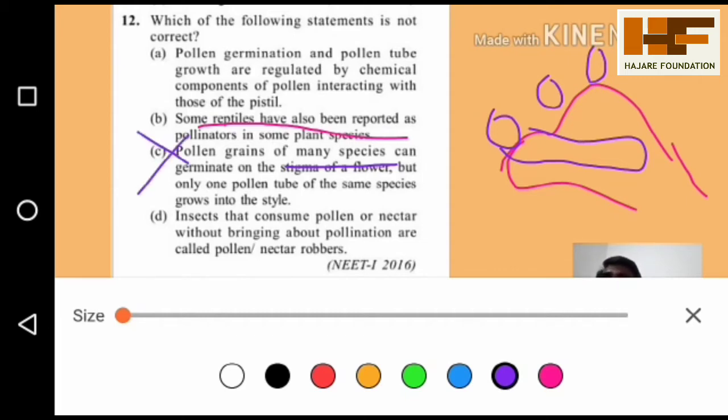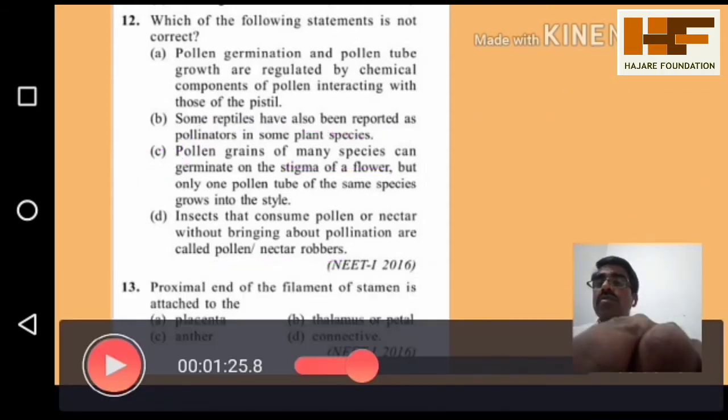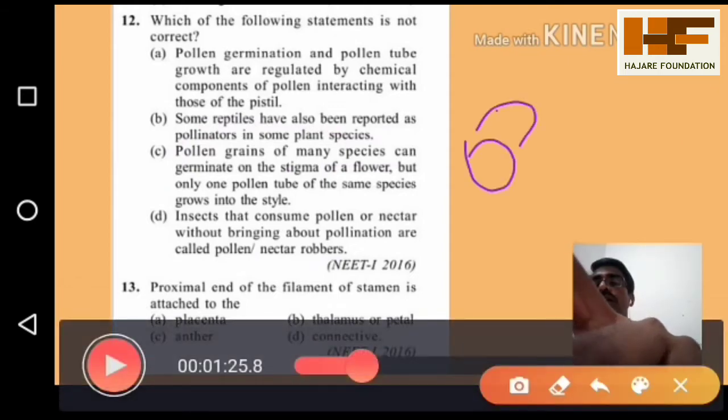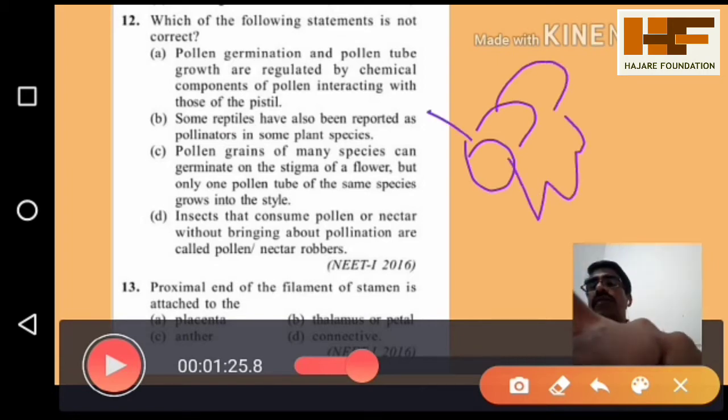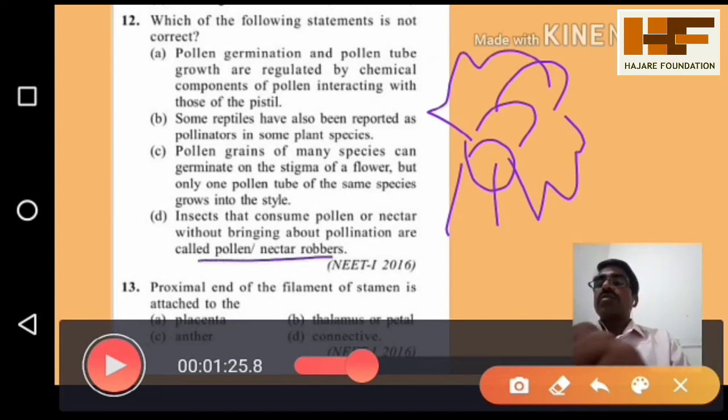Option C: insects that consume pollen or nectar without bringing about pollination are called pollen or nectar robbers. Generally, pollen grain is carried by insects. At the time of carrying pollen grain, the insect takes food from that particular flower. But sometimes some insects move to the flower, and the nectar is eaten by them, and such insects are called robbers, meaning thieves. Yes, so that statement is also correct, A is also correct, B is also correct.